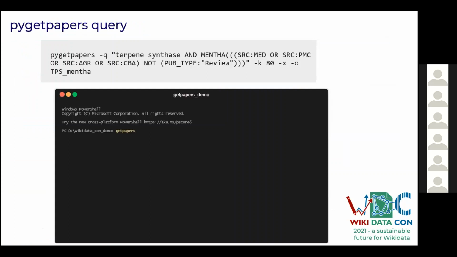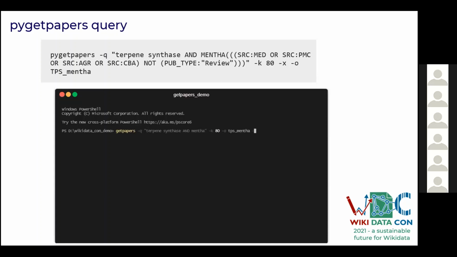Now you can see the demo. As you can see, I ran the command to download 80 papers about terpene synthase and mentha, which are going to be downloaded to our local machine in the form of XML and PDF. In the command, pygetpapers is the tool we are using.